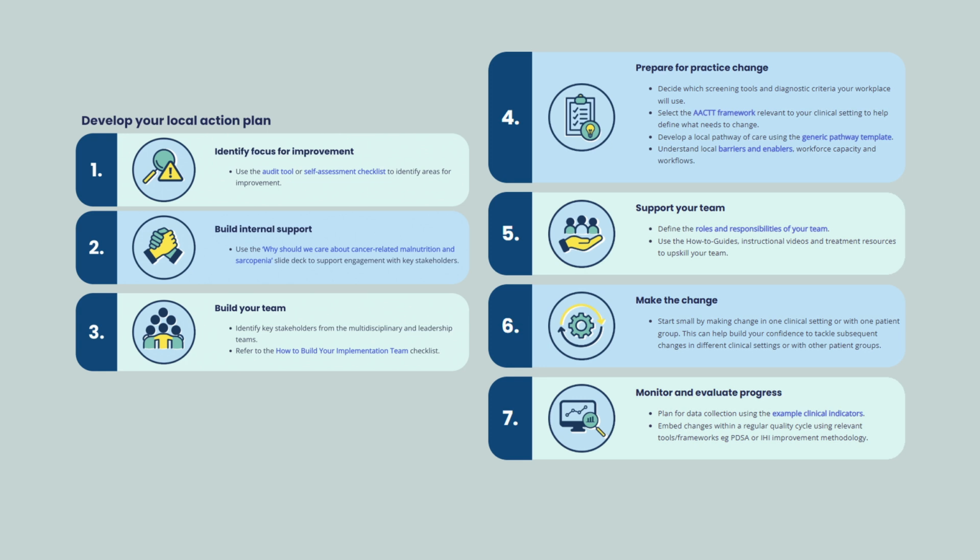An important starting point is to understand what is happening in your workplace now and what needs to change. The toolkit can help you work this out. We suggest you start small. Consider changes in one clinical setting or with one patient group. For example, you might start by focusing on improving malnutrition screening within your inpatient oncology ward.